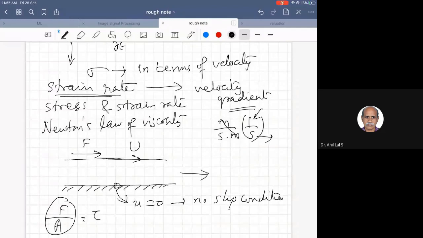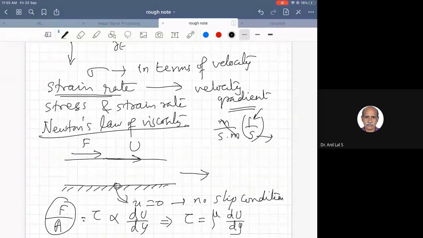And what does Newton's law of viscosity state? This is proportional to the velocity gradient. Velocity gradient is du by dy. And this proportionality constant is defined as the coefficient of dynamic viscosity.